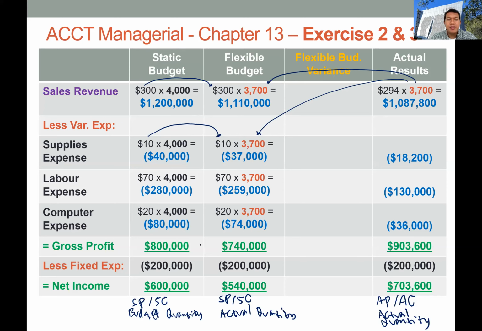For labor expense, again, we take the standard cost from the static budget. Computer expense, we also take this standard cost. Then we can calculate the gross profit, deduct the fixed expenses, and get the flexible budget net income.